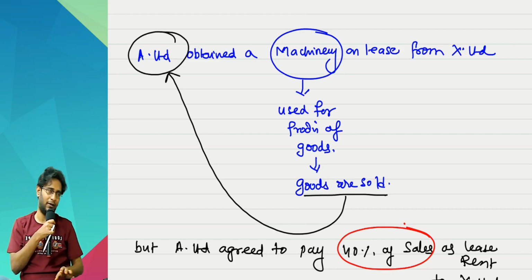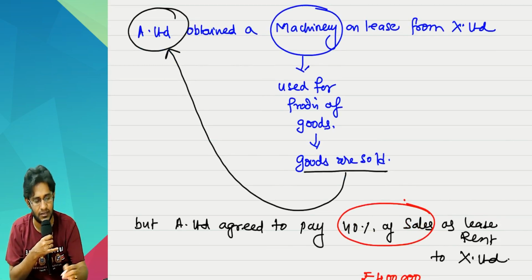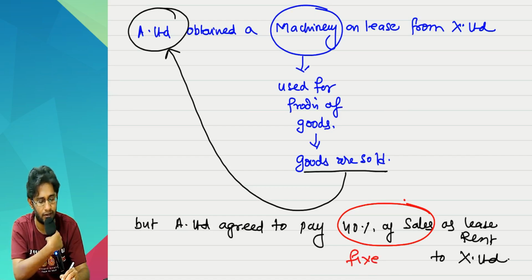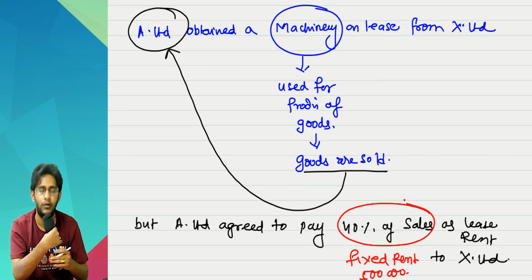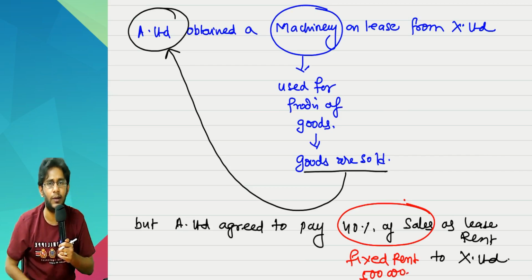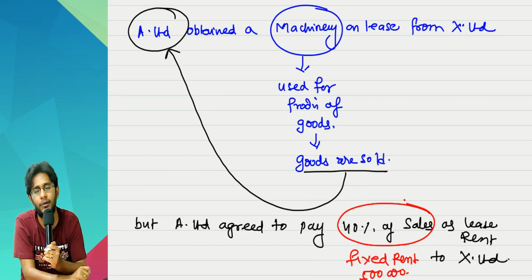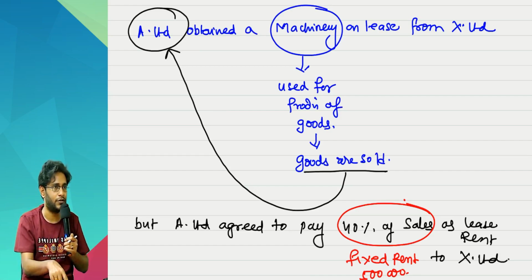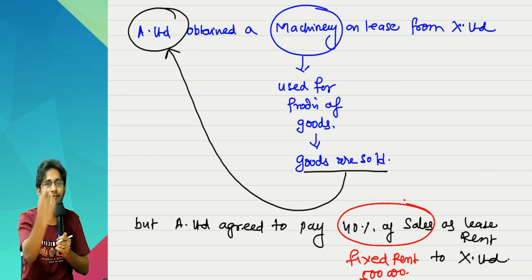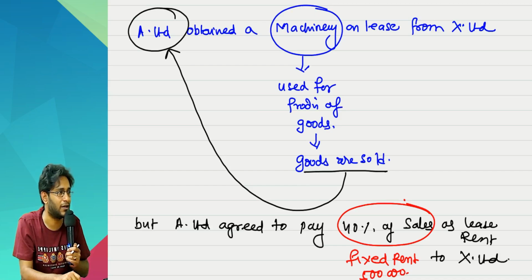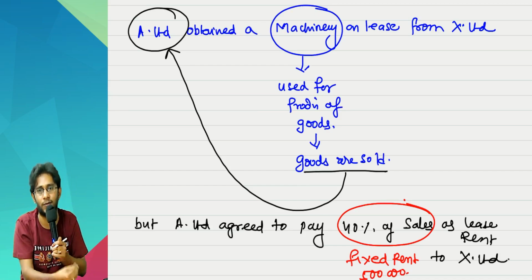Sir, for that matter, even if I say instead of 40% sales, suppose I say that there is a fixed rent of 5 lakh rupees. You tell me, where do you think A Limited pays that rent from? From where will A Limited pay? A machinery he will use, he will manufacture goods, the goods he will sell. From that money he will anyway pay rent. Does it mean that all the benefits from the asset are belonging to the supplier?